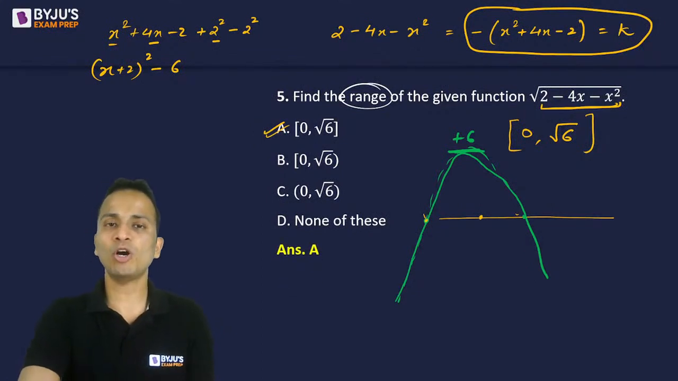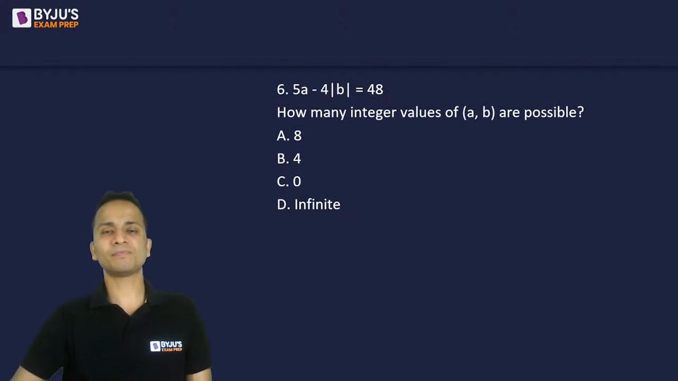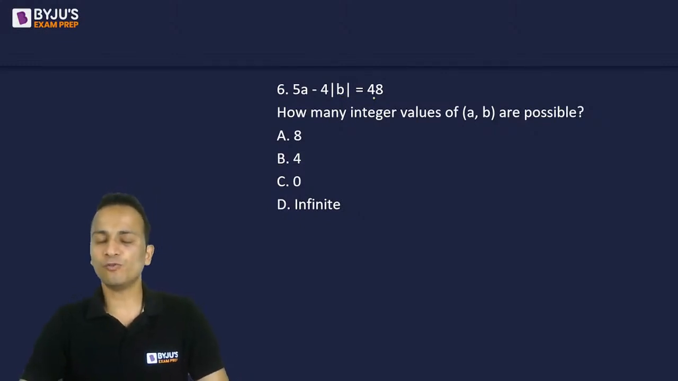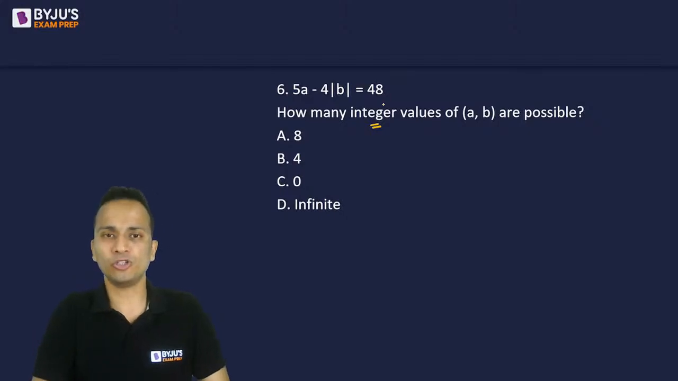Right, let's move on to the next question, question number 6. Question number 6, a very easy question. 5a minus 4 modulus b is equal to 48. You will have to find out the number of integral solutions for this equation. The number of integral solutions.